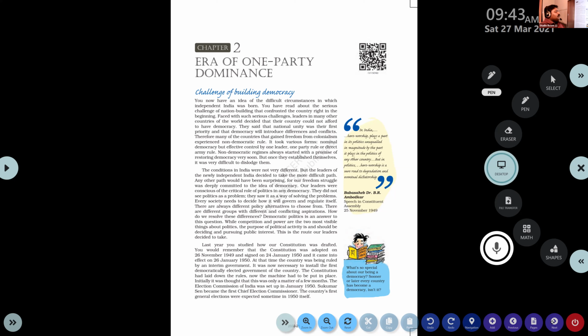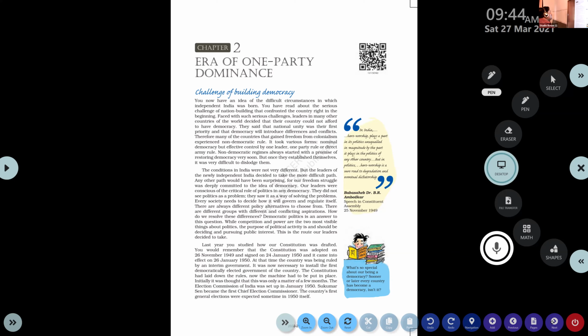Then think about our country. What kind of country is this? There are a number of different kinds of differences: religious, regional, linguistic, casteism. Various problems existed in our country. Even then, our leaders took that decision: we will establish democracy.